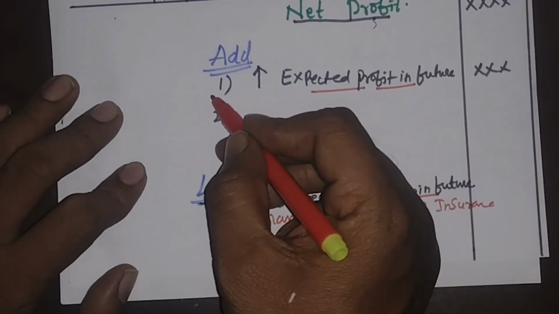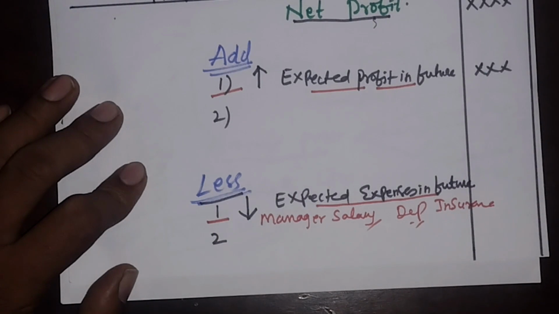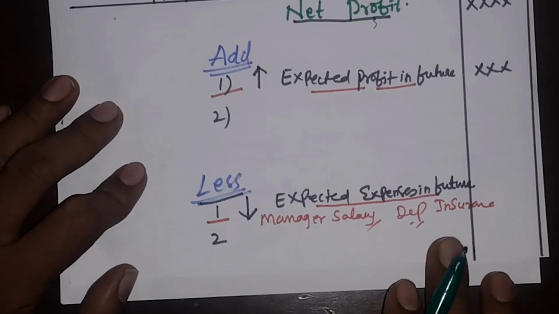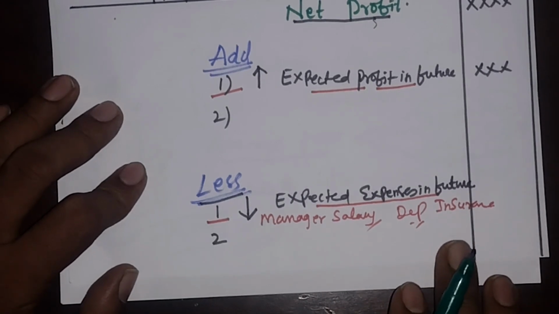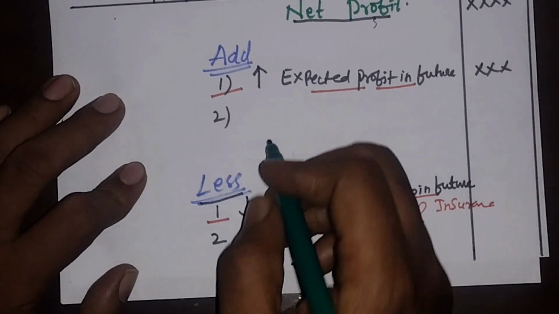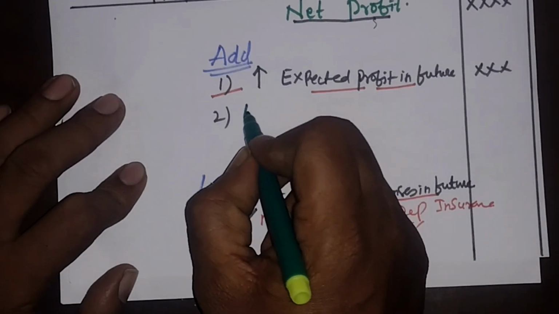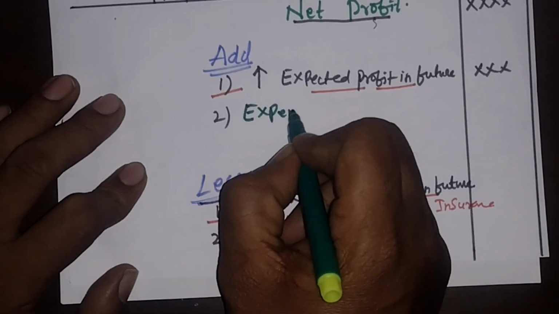The first one I have shown is the expected. Then what is this second one? Already done by the concern.